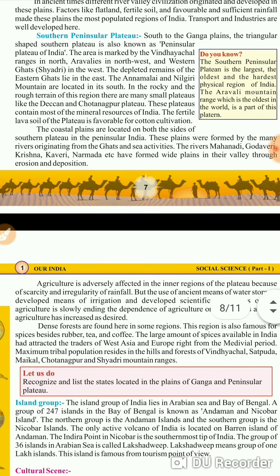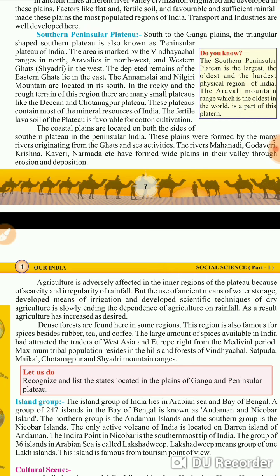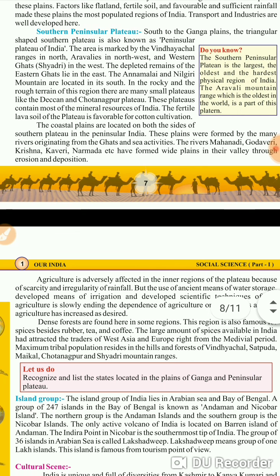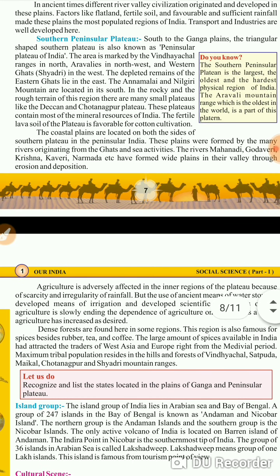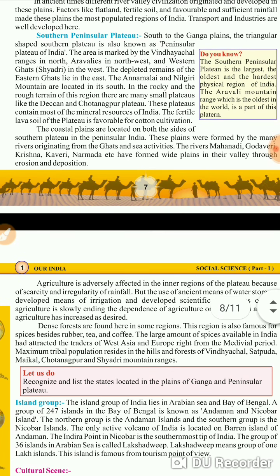Okay, south of the Ganga Plains, the triangular shaped southern plateau is also known as Peninsular Plateau. You can write Peninsular Plateau of India, or you can say Southern Peninsular Plateau, both are same. The area is marked by the Vindhyachal ranges in the north, Aravalli in the northwest, and Western Ghats in the west.